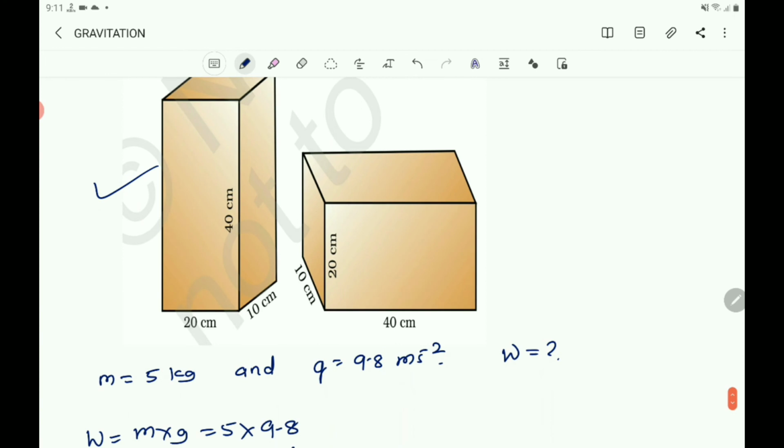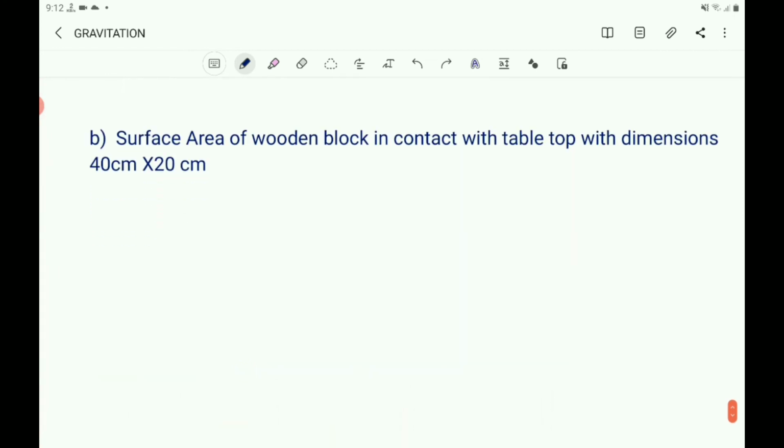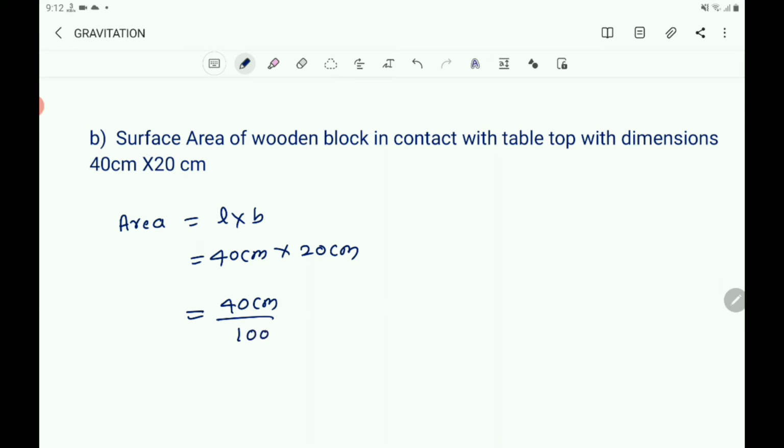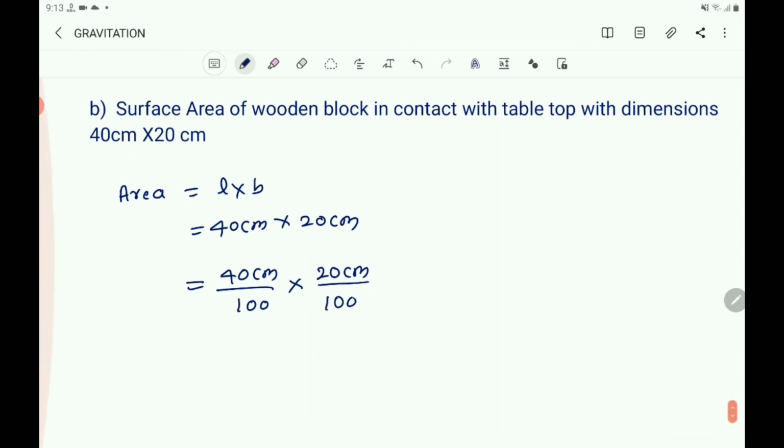Next, when the area equals L into B. L is here 40 centimeter into 20 centimeter. Convert this into meter. That is 40 centimeter by 100, because you know that 100 centimeter is 1 meter, into 20 centimeter by 100. To convert centimeter into meter, you must divide it by 100.